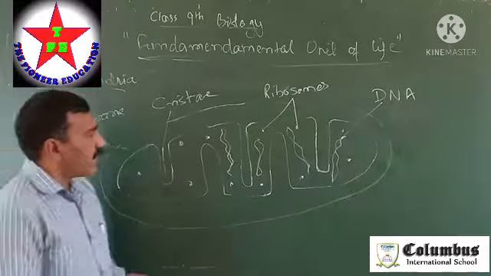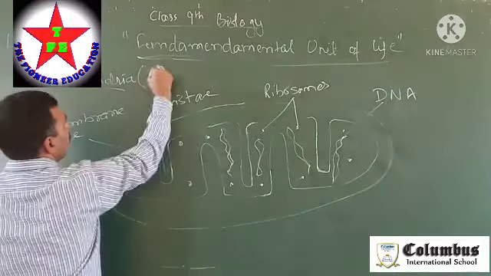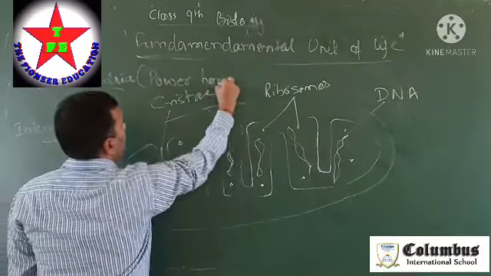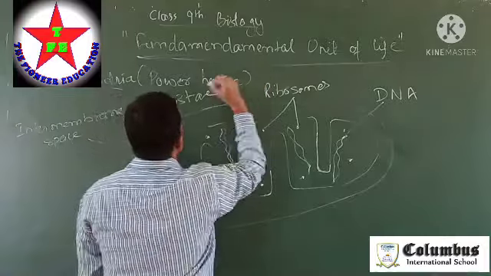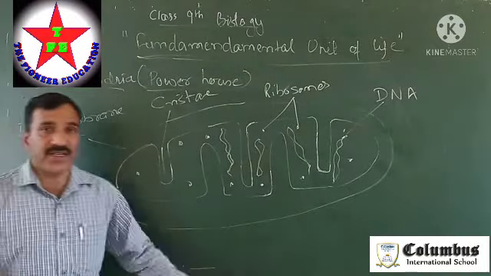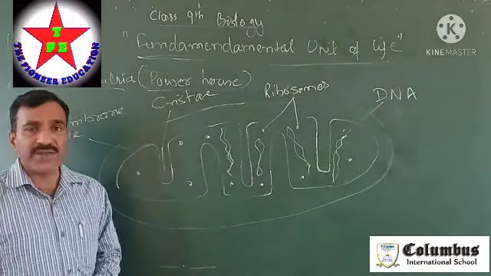This mitochondria is known as the powerhouse of a cell. They are called the powerhouse of the cell because they generate the energy required for the metabolic activities of a cell.